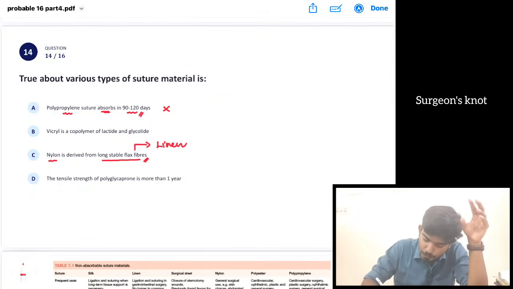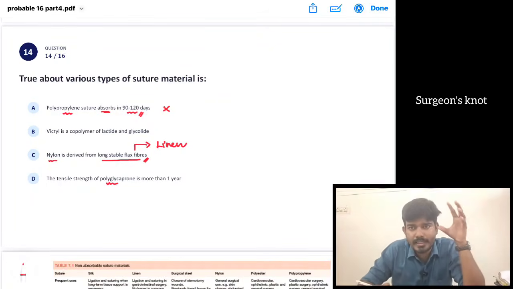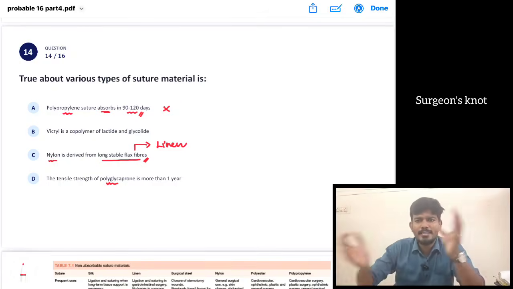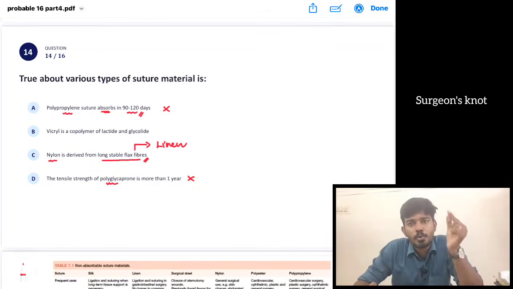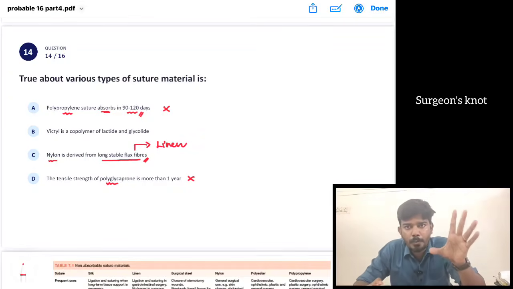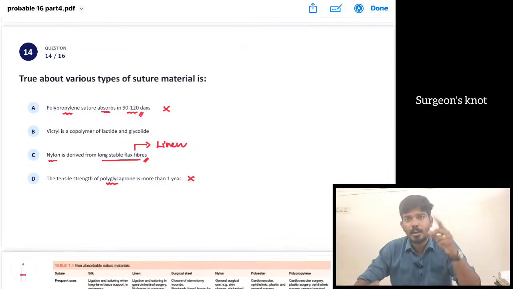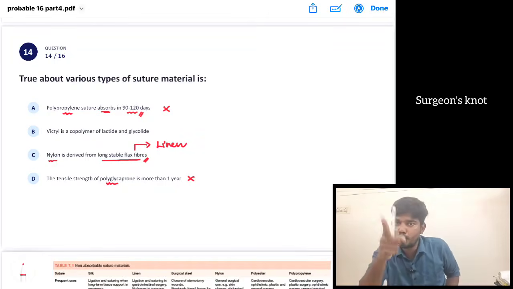Then the tensile strength of polydioxanone: usually the tensile strength of absorbable materials lasts only months, it will not go beyond that, so it is also a wrong answer. Usually more than 1 year or infinite tensile strength, the suture material with the maximum tensile strength is polypropylene. That is why, after a laparotomy, to close the rectus muscle we use a propylene suture.